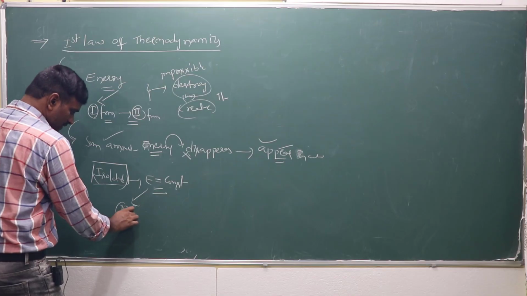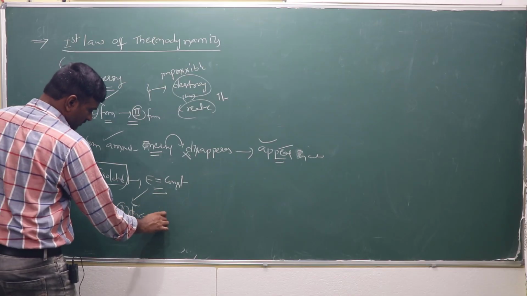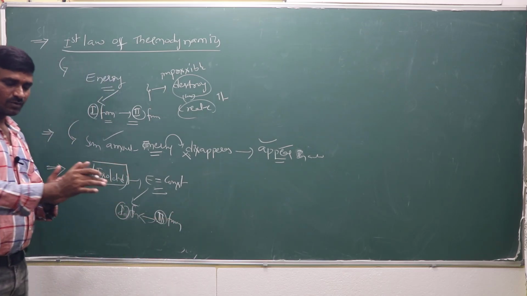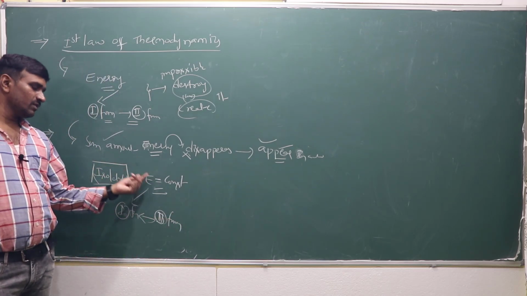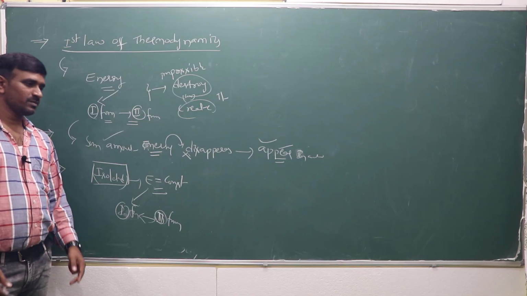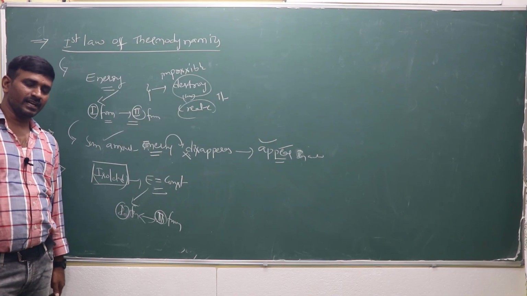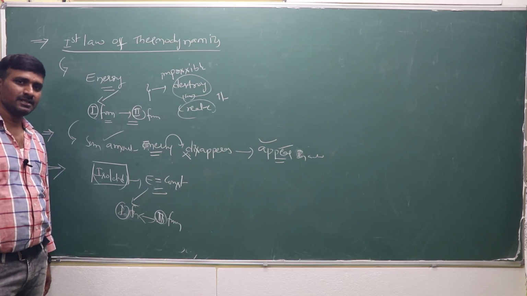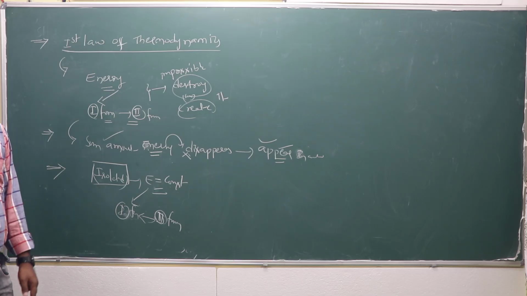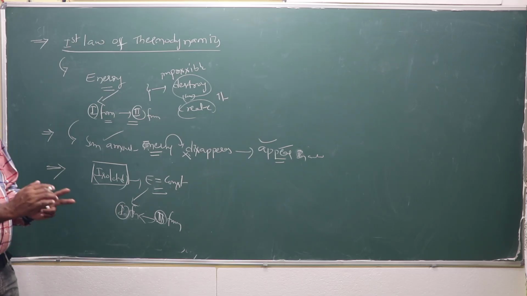The total is constant. That means if the system loses, the surroundings gain, and if the surroundings lose, the system gains. The total energy of system and surroundings is constant.